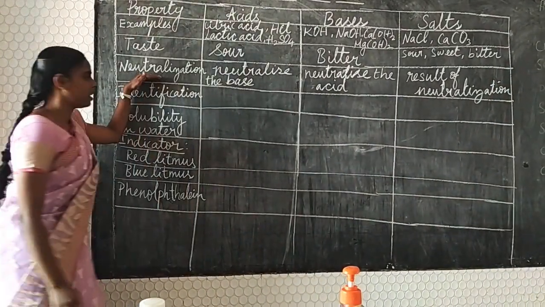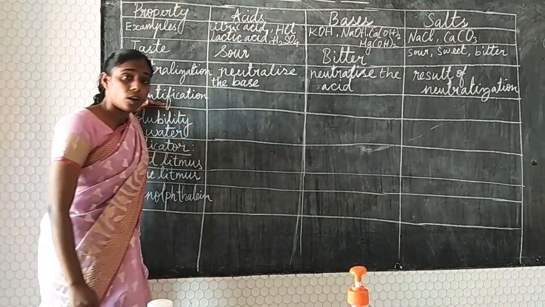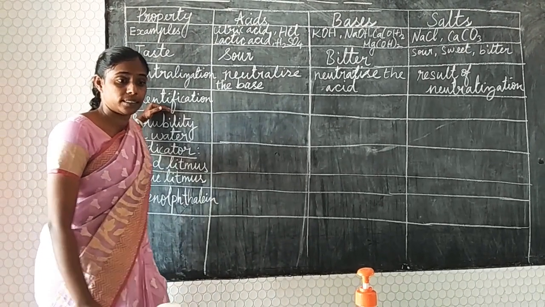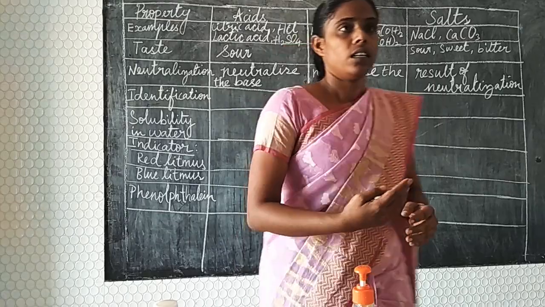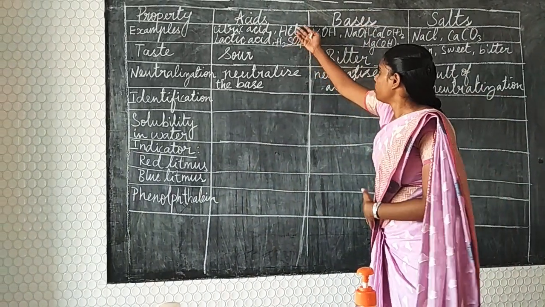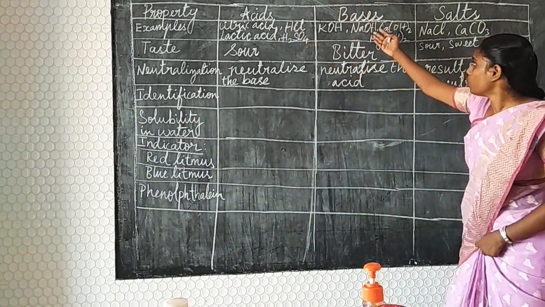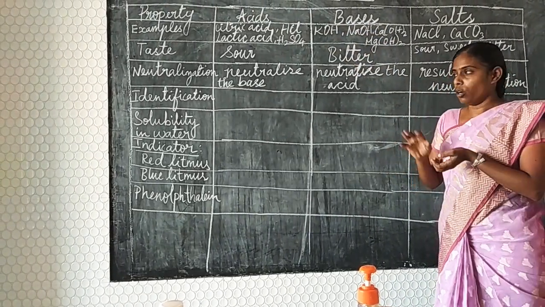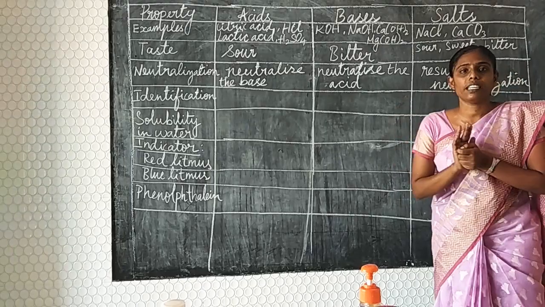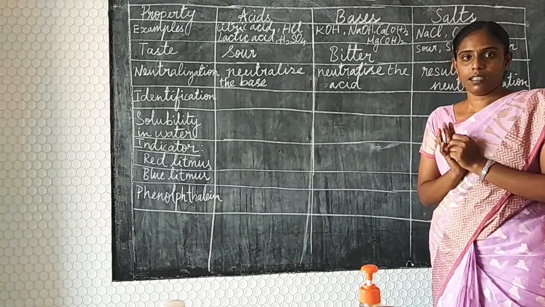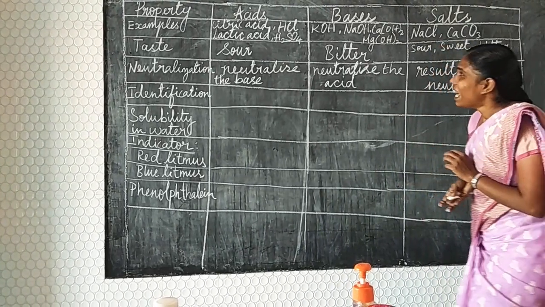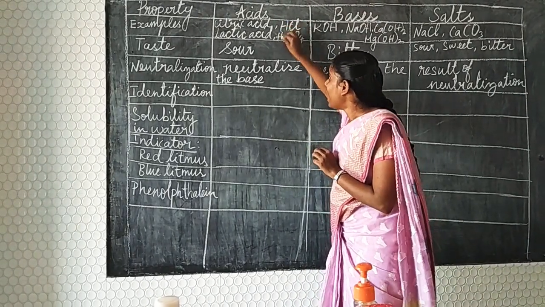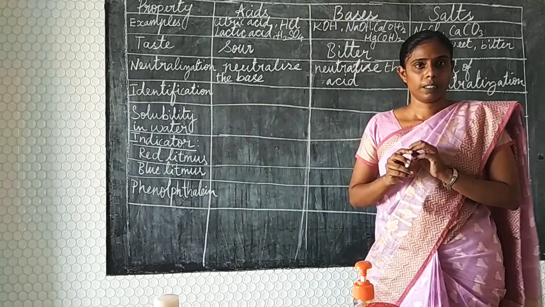So that was about neutralization. The next thing is very important: property identification. How can we identify that this is an acid and this is a base? If I give some examples, hydrochloric acid, sulfuric acid, sodium hydroxide, potassium hydroxide, if I give such formulas to you, how can we identify this is a base? Always, when you take acids, hydrochloric acid, sulfuric acid, they will have hydrogen atoms in them.